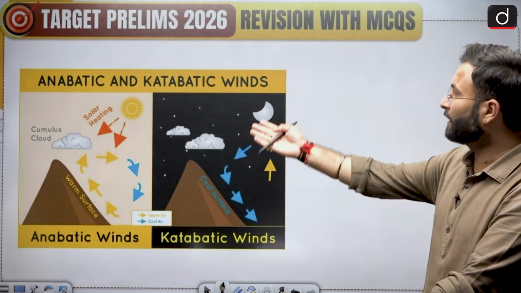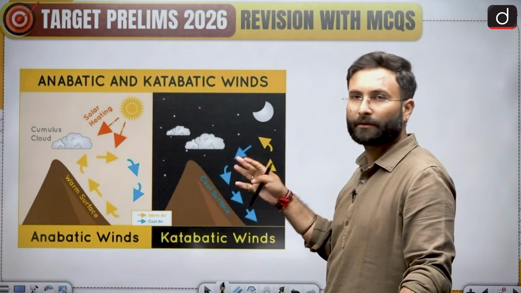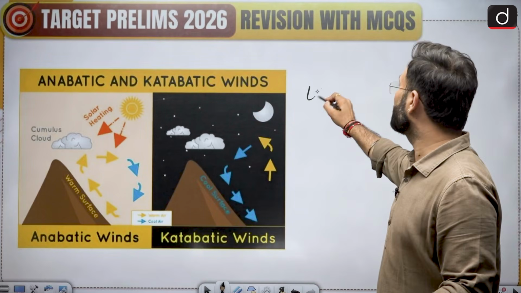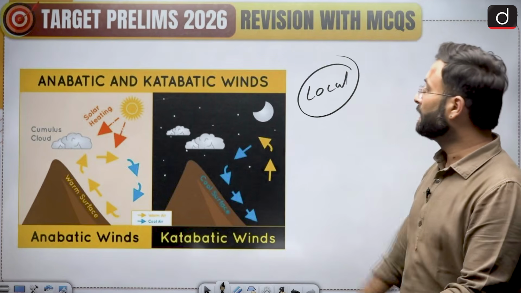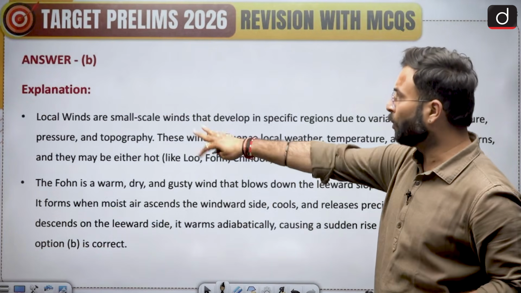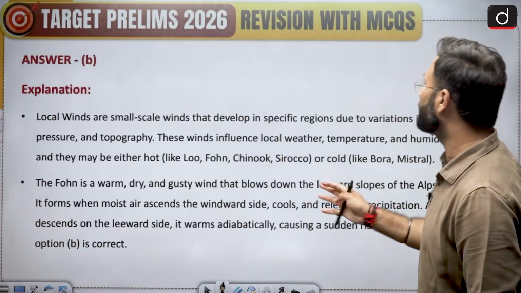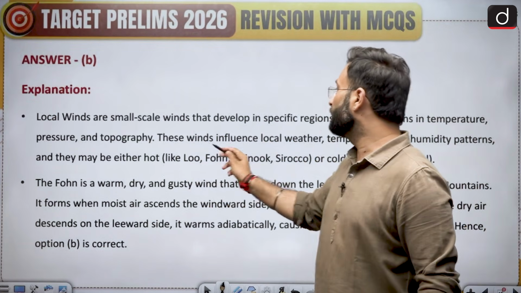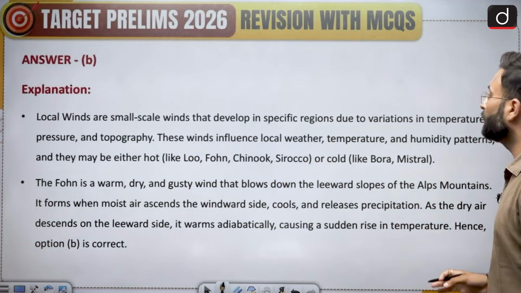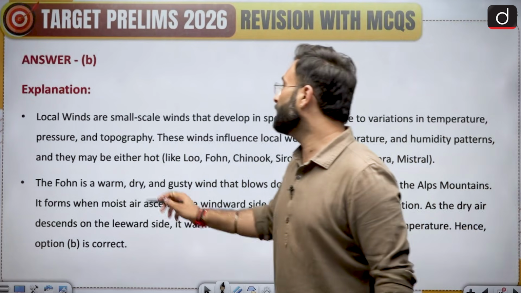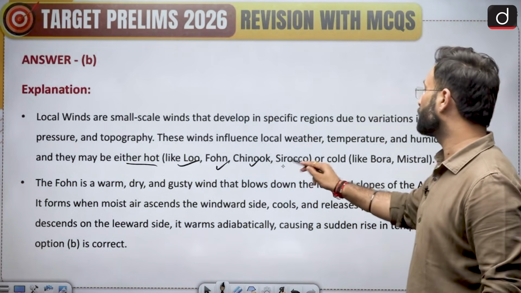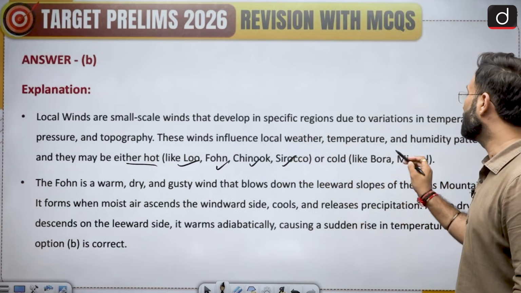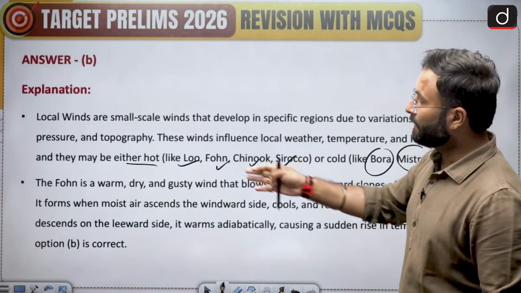And here I have given this diagram of adiabatic and katabatic winds, which are basically a reason behind the local winds. You can go through this. Local winds are small-scale winds that develop in a specific region due to variations in temperature, pressure, topography, etc. These winds influence local weather, temperature and humidity patterns, and they may be either hot, like Lu, Fohn, Chinook and Sirocco, all of which are hot winds, or cold, like Bora and Mistral.